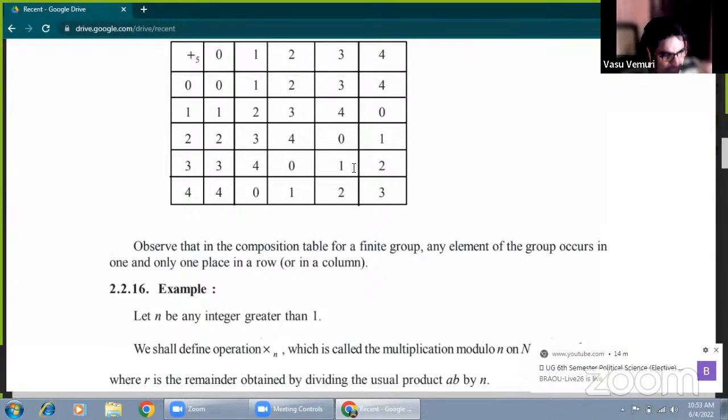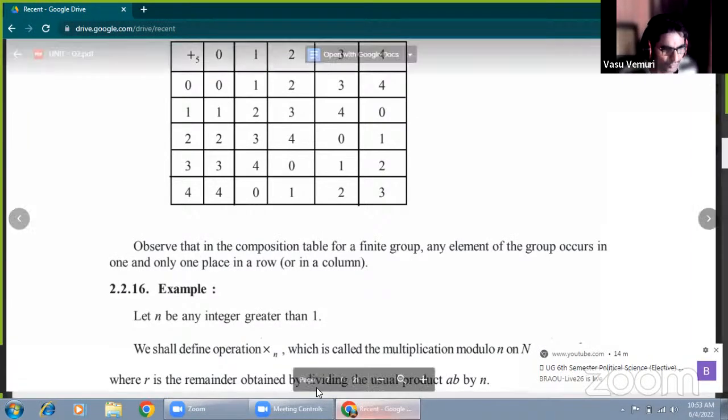Finally we conclude that Z5 under addition modulo 5 satisfies all the postulates, all the properties, all the laws, all the axioms, whatever you call them,